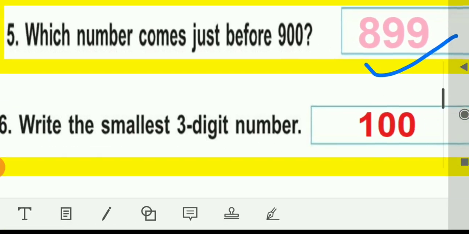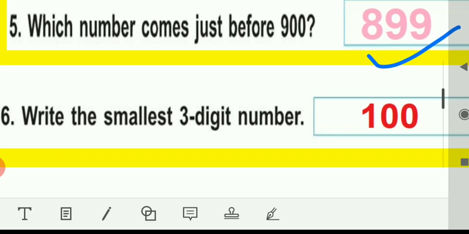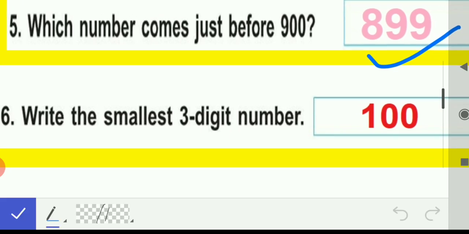Next is, write the smallest 3-digit number. Smallest 3-digit number is the first 3-digit number. 99 is a 2-digit number and 100 is a 3-digit number.